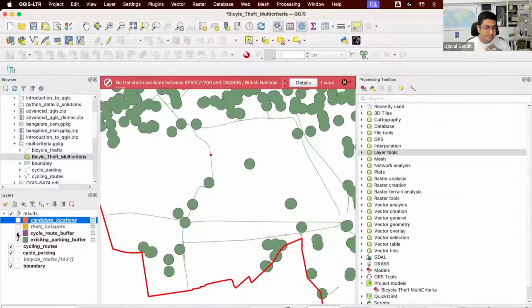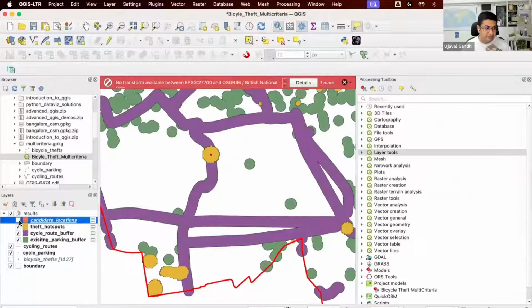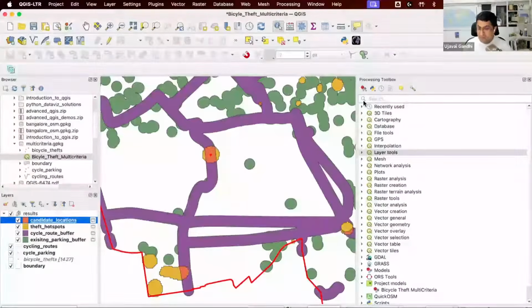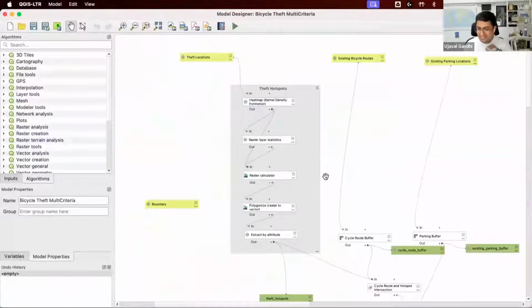So again, you can see all this output we generated. This is the existing parking buffer, cycling route buffer, theft hotspots, and now these are the candidate locations that we found. It shows you how everything that we learned in the class, all the processing tools, all the expressions, the modeling, etc., can help you solve a real problem like this. And learning modeling will really help you document this. If somebody said, how did you do this? I said, exactly how. This is how I did this. You can also reproduce this exactly once I have the model.